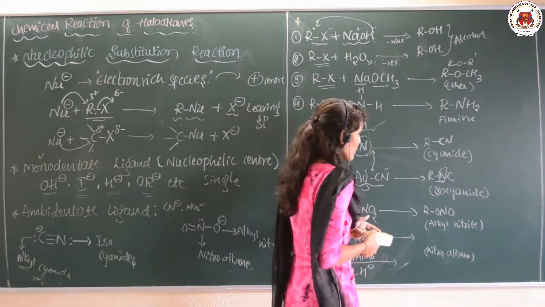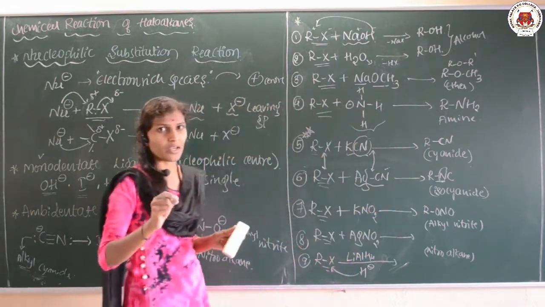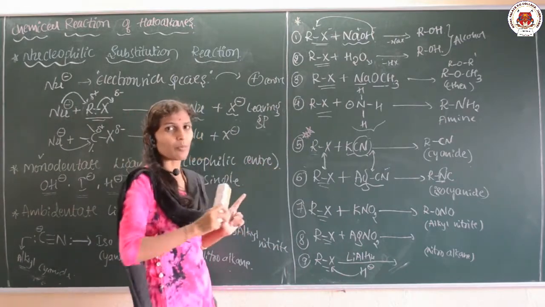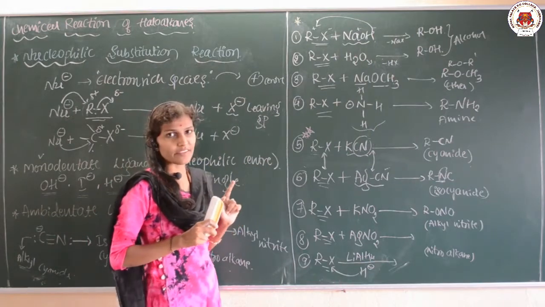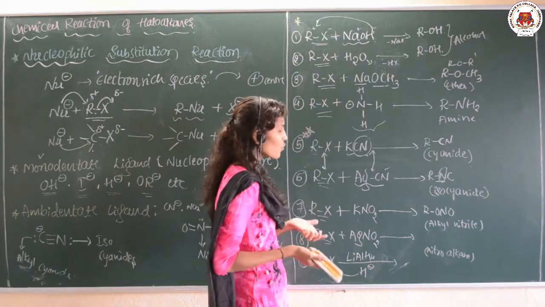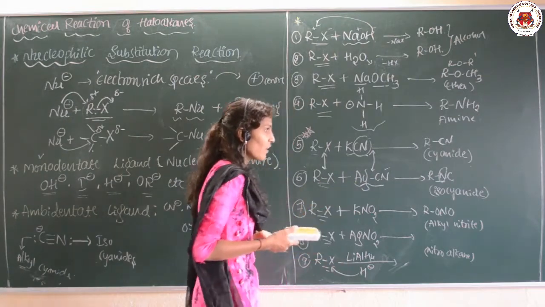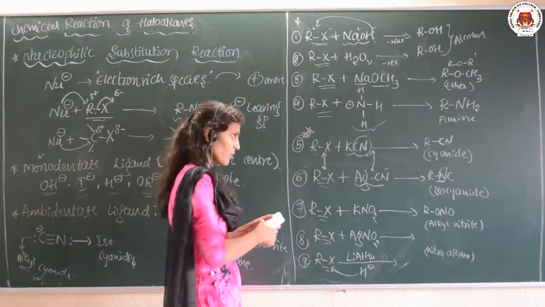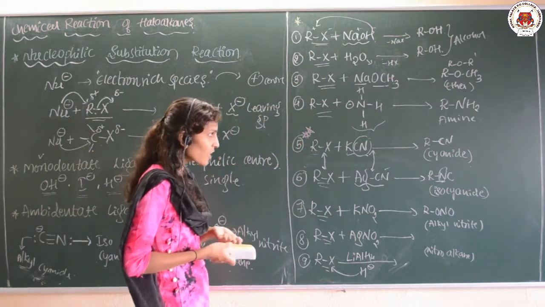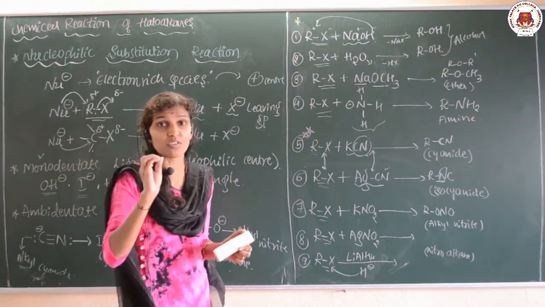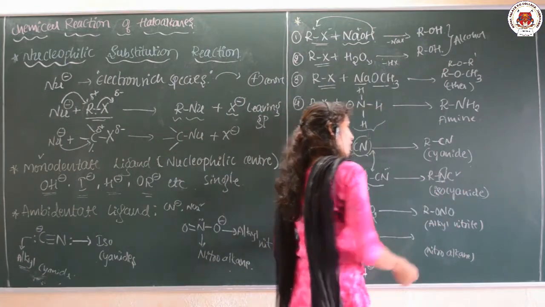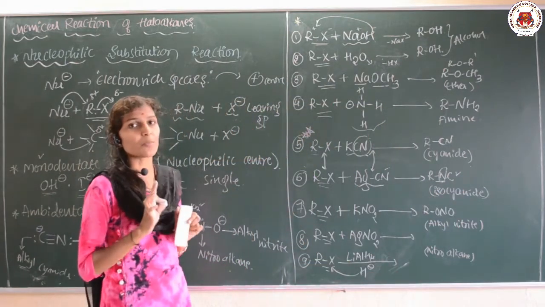If I am taking AgCN, I am going to get the isocyanide product. As I am telling you repeatedly, it is very important; several times they are going to ask you such a question by exchanging KCN and AgCN. Many students, when they are given AgCN, just look at this AgCN, think CN minus will be there, and directly write RCN as the product. That is wrong. You have to go with the isocyanide. RNC will be the product.